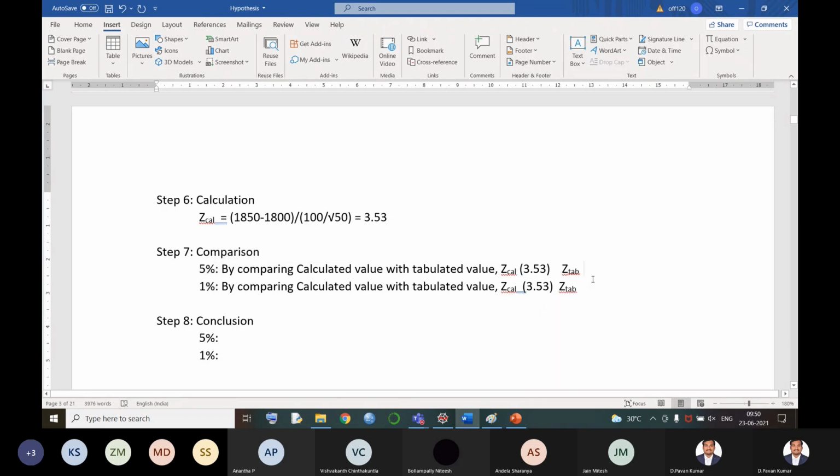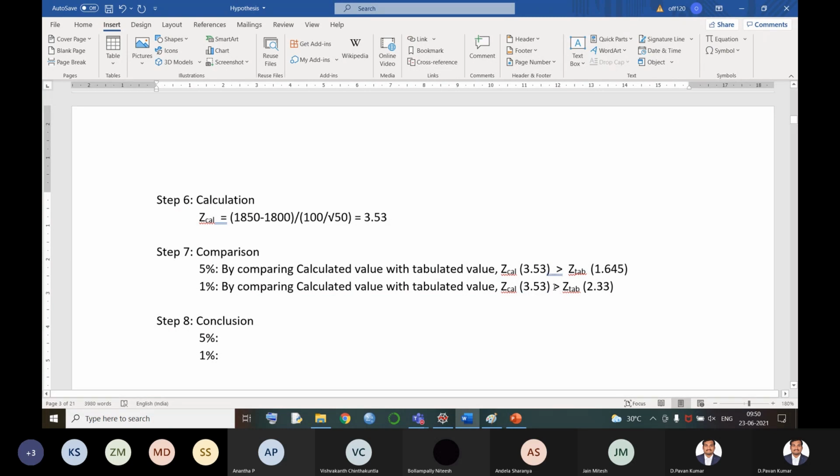And what is our Z tabulated at 5% LOS? It is 1.645, and the next one is 2.33. Now I'm comparing at 5%. By comparing the calculated value with the tabulated value, Zcal, compare these two values: 3.53 is greater than 1.645. And comparing the calculated value with the tabulated value at 1% also, 3.53 is greater than 2.33. So again, it is greater than.